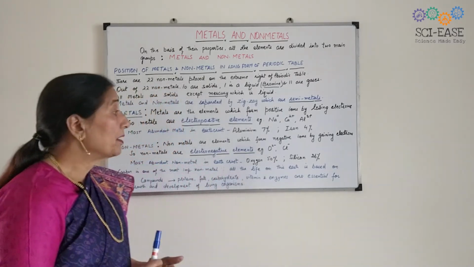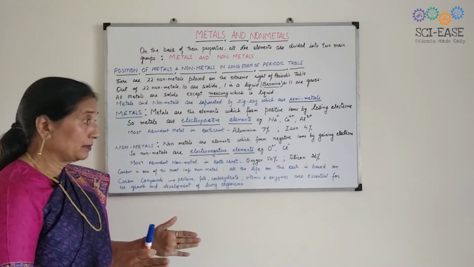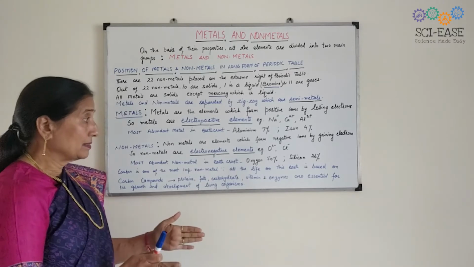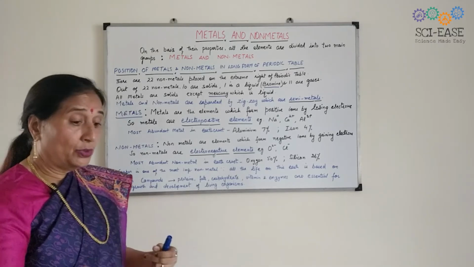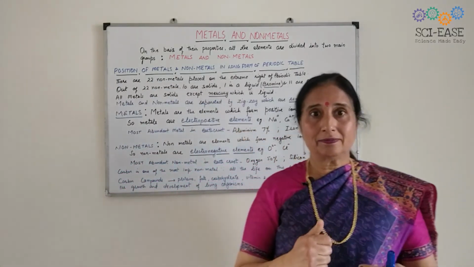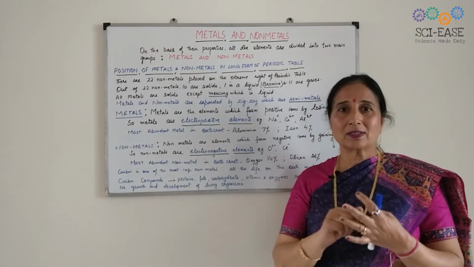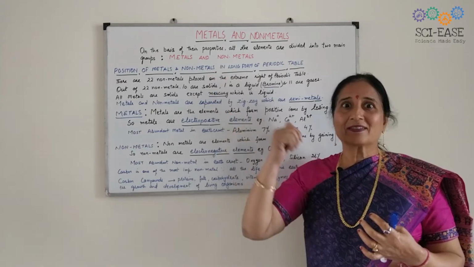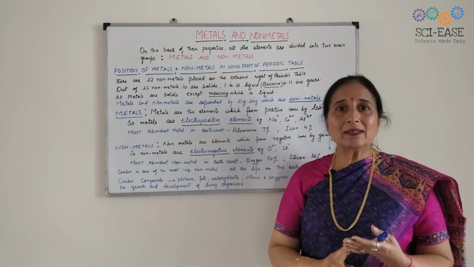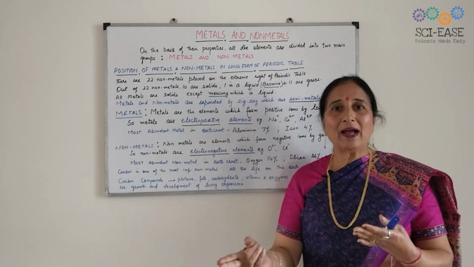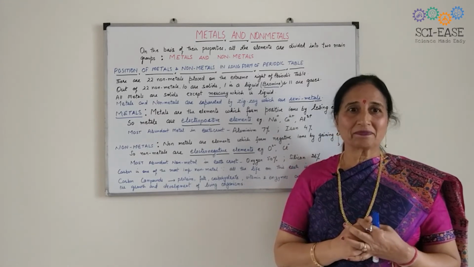Non-metals are very, very important. You know that water is made up of hydrogen and oxygen. In our air, the main components are nitrogen and oxygen.